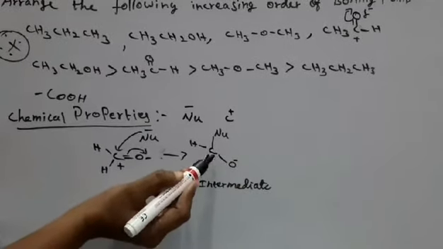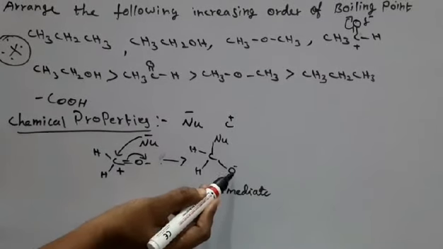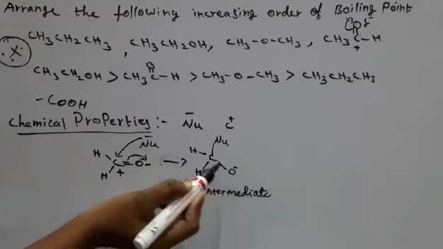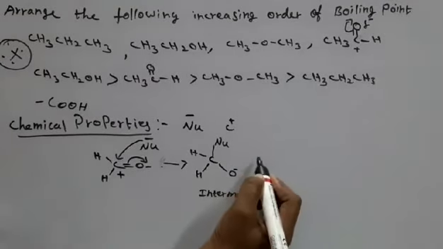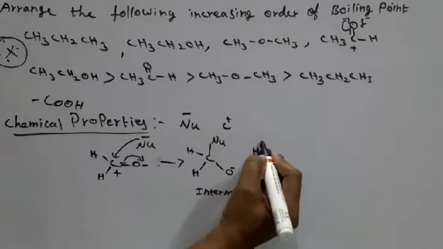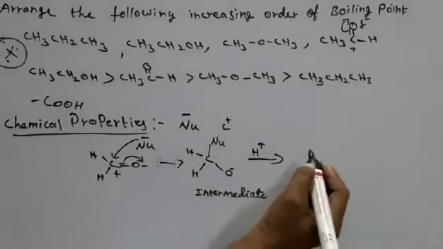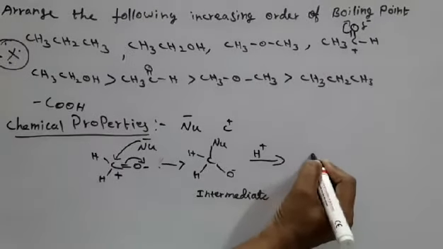We may call this the tetrahedral intermediate and also an alkoxide. Why is it an alkoxide? Because this carbonyl carbon is bonded with this oxide ion. So this is the intermediate alkoxide. After that, this intermediate alkoxide can pick up a proton from a proton donor. It will give the neutral product.